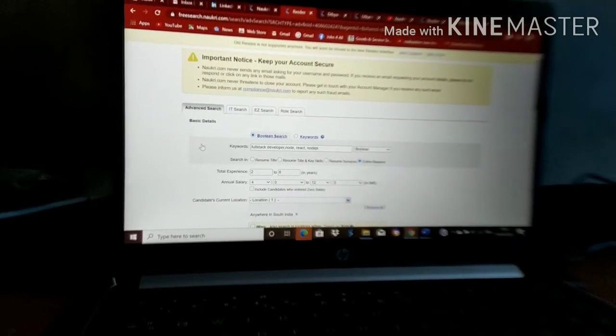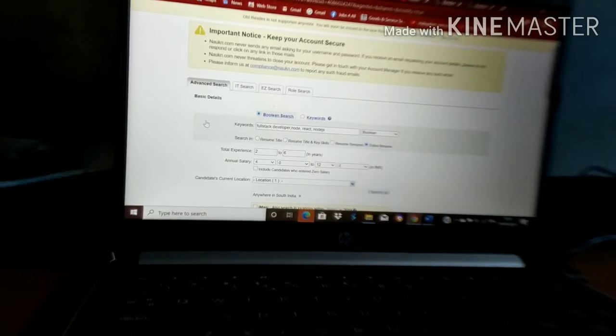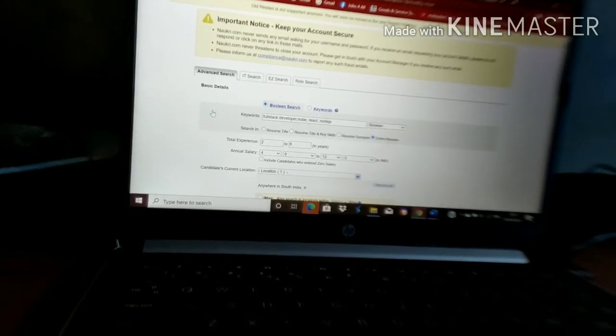Hi friends, we can search CVs from Naukri RMail also, free CVs. From this we can send only email to all the candidates. I'll show you how it is. You have to open it like this. First you have to register your recruiter details. As a recruiter, you have to create your profile. After that this will be the search.